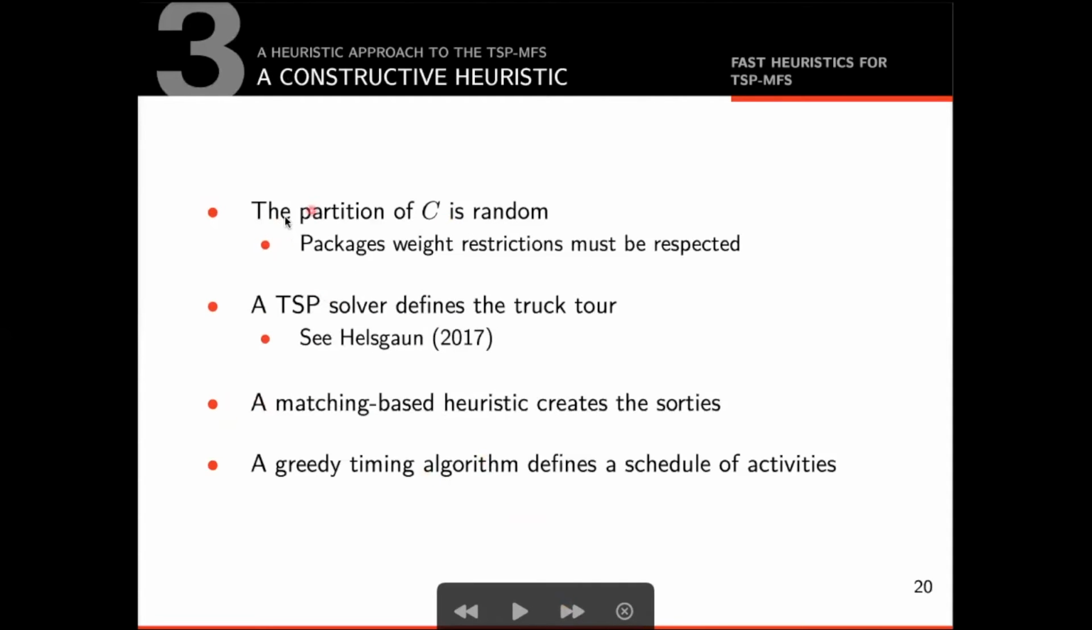The partition of the clients is random. It's important to note that the partition needs to respect the capacity limitations of the drones. In other words, we have to make sure that during the partition process, all clients with packages that are too heavy must be assigned to the truck. After the partition is created, we define the truck route by solving a TSP. In our implementation, we use the Lin-Kernighan-Helsgaun heuristic to solve the TSP. Lastly, as was previously mentioned, we use a matching-based algorithm to find a good initial allocation of sorties and a grid scheduler to define the schedule of activities. Let's see how the matching-based algorithm works.